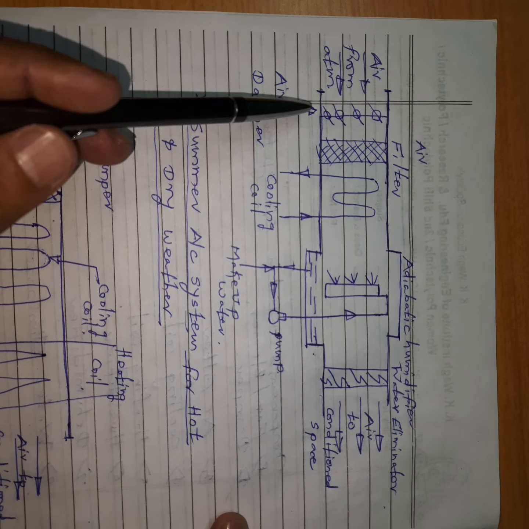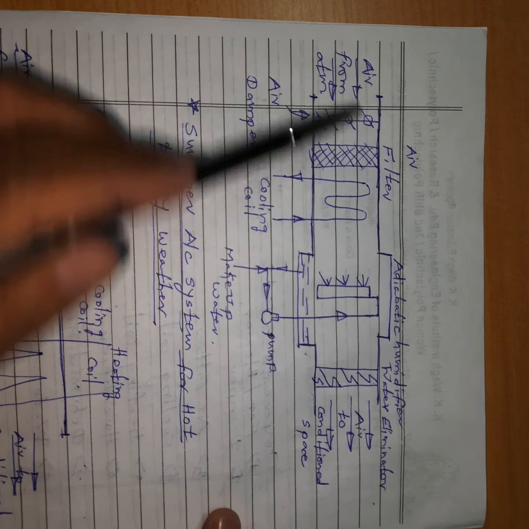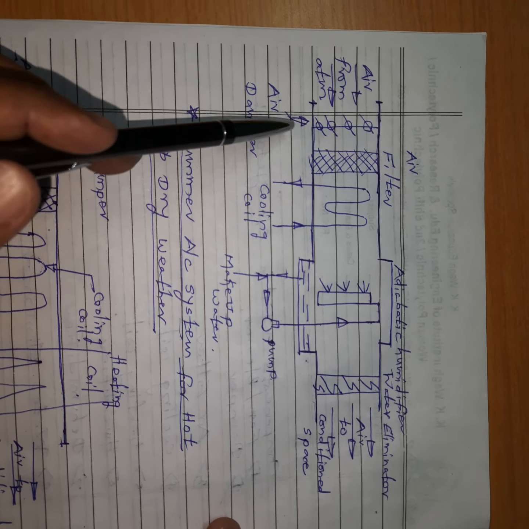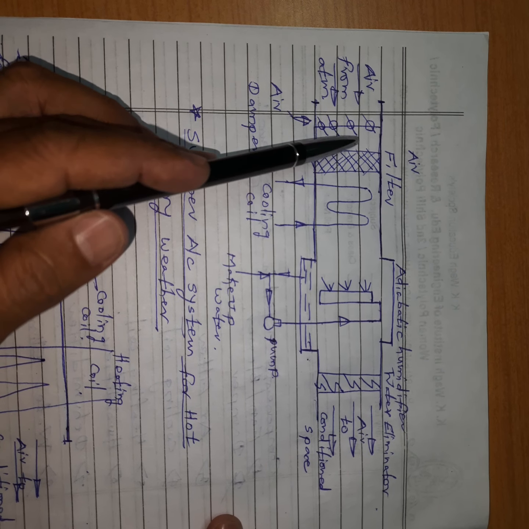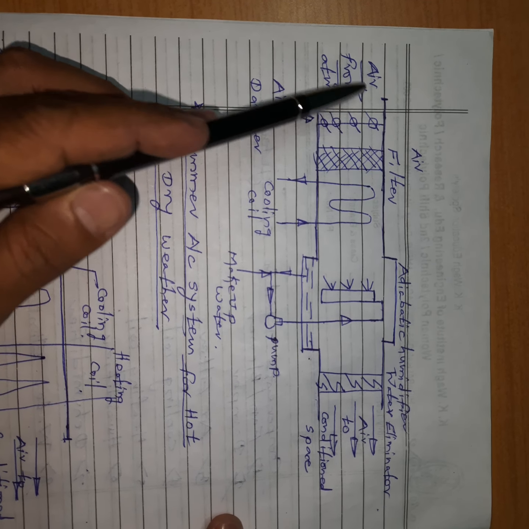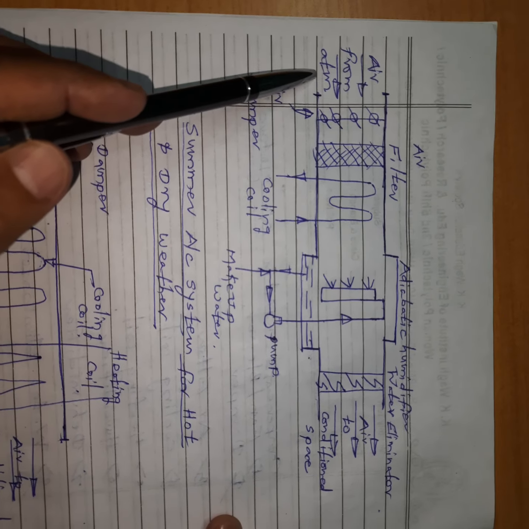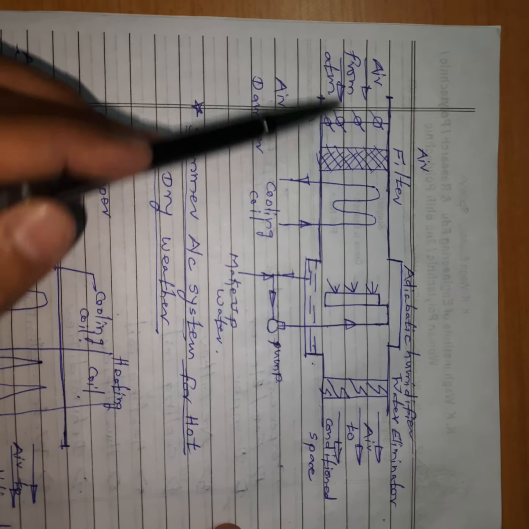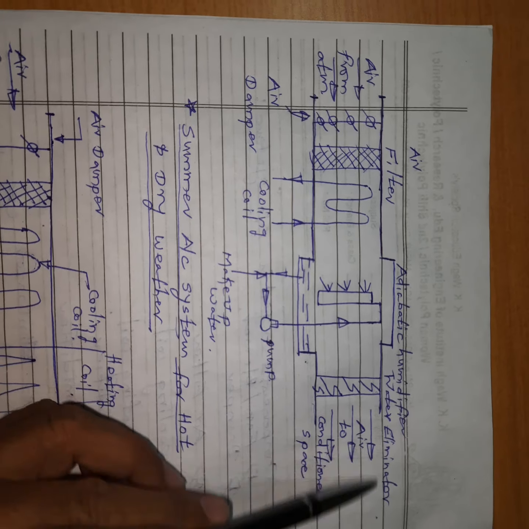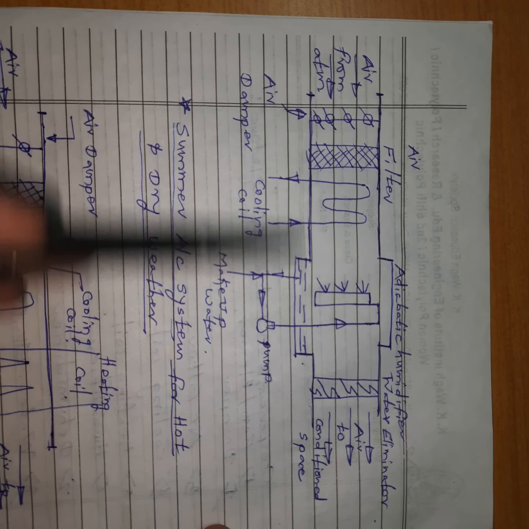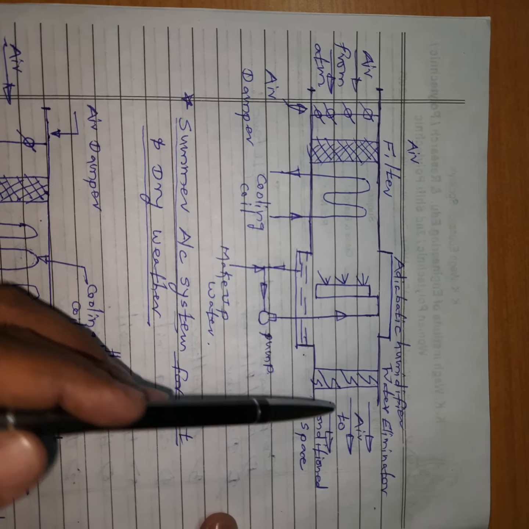Now here what is happening, the fan can be placed here or here. The air from the atmosphere, which has more temperature and less humidity, is to be conditioned. We get conditioned air from this end, and how it is conditioned in this air conditioning system I will explain.